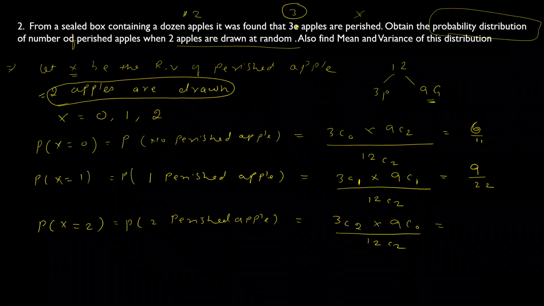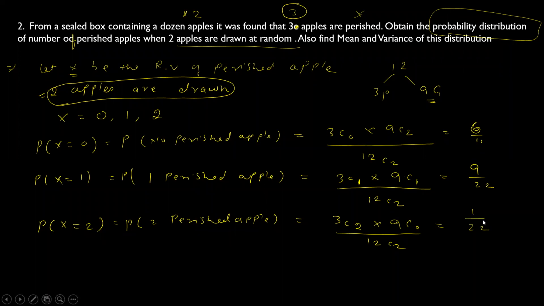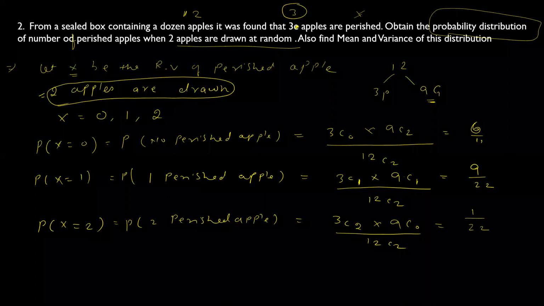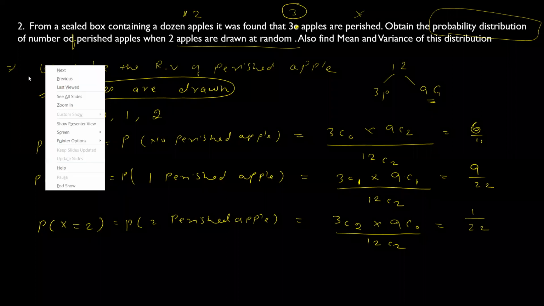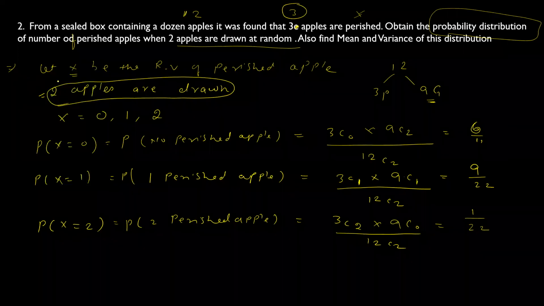3C2 plus 9C0 divided by 12C2. But this is 1/22. Okay, please check this. This is the answer I am getting. Is it correct?